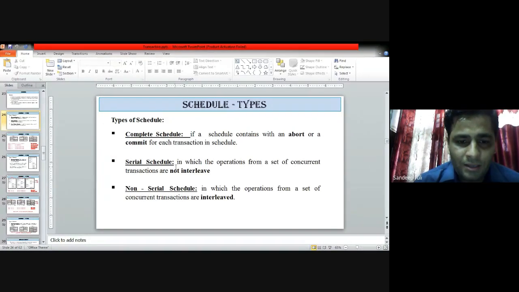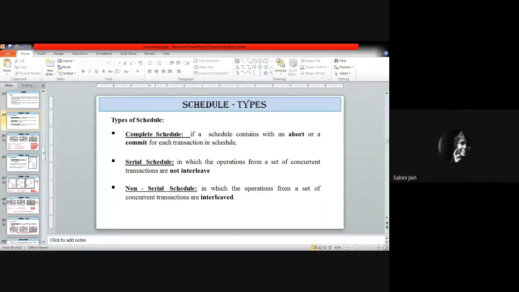Now the next one was serial schedule. I'm asking about serial and non-serial schedule. We have two different kinds of schedules. Serial schedule: in which no interleaving is there. Good.